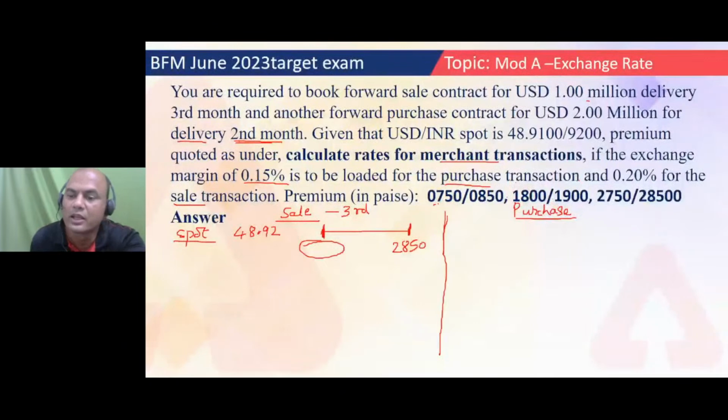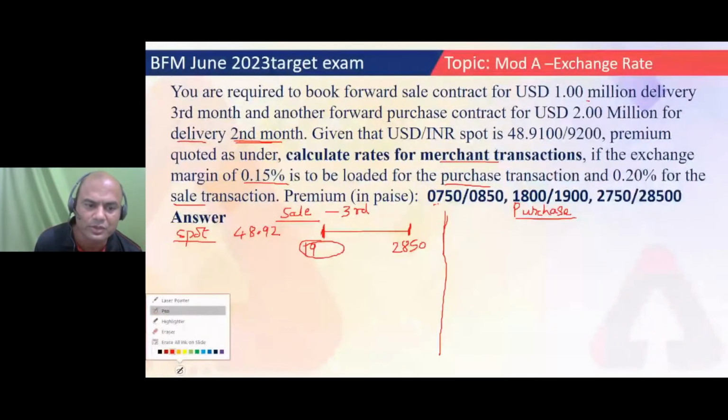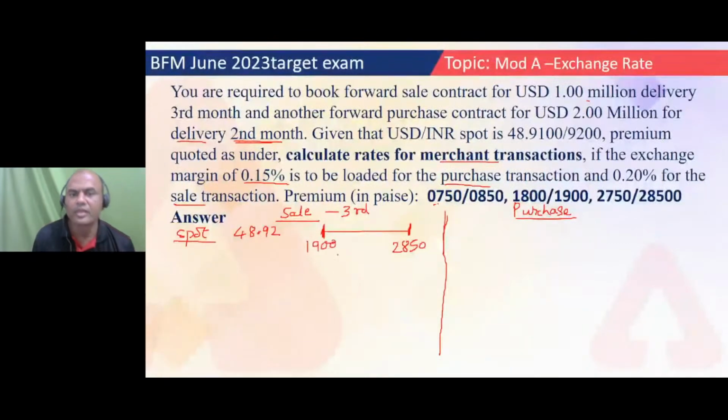That person, I'll tell that he knows, he has understood the problem. Which rate should I take over here? Yes, somebody is right. Sharath, you are right. Correct. 19, I'll take it. See this 1900. End of the second month is the beginning of the third month. Yesterday I clarified this point. So I'll take 1900 over here. Let me rub this part, because you'll get confused. Everyone pay attention to whatever I am saying. 1900. This is what I'm getting.